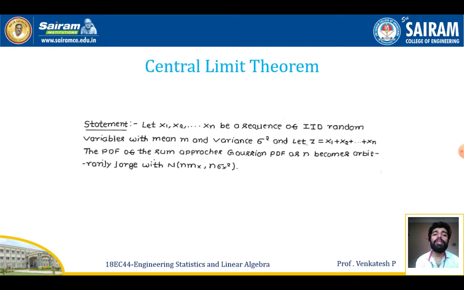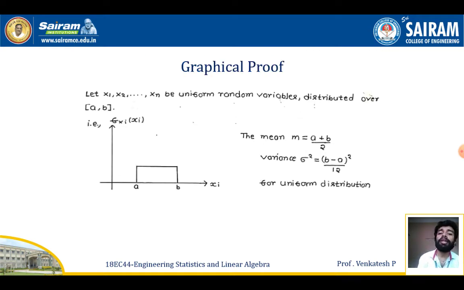To prove the central limit theorem, I am going to use graphical proofs, using certain graphs. Let x1, x2, etc., xn be uniform random variables distributed over the interval a comma b.